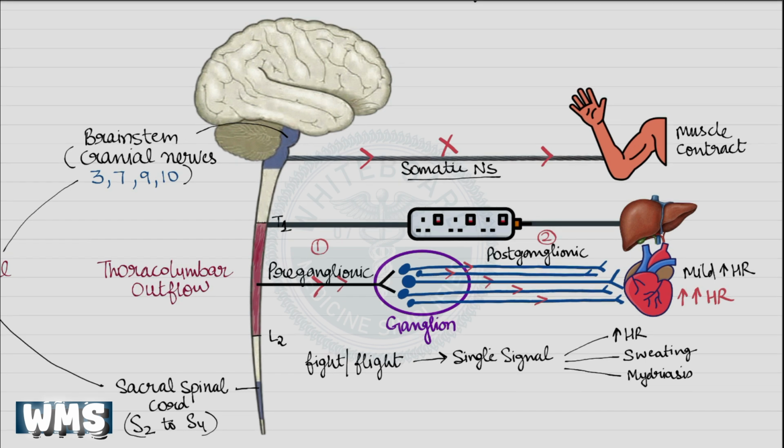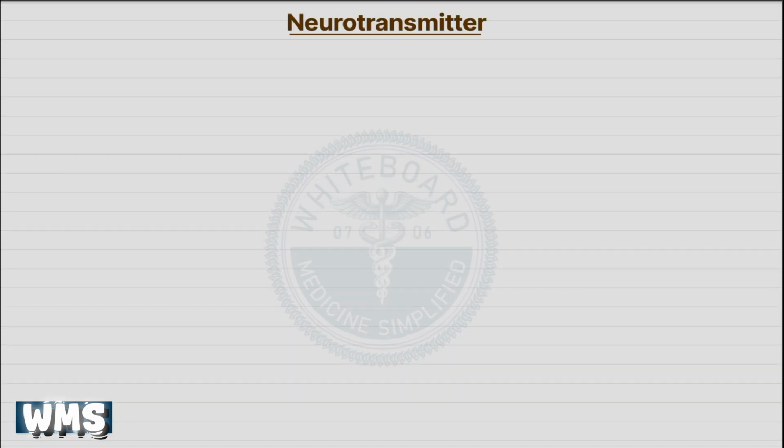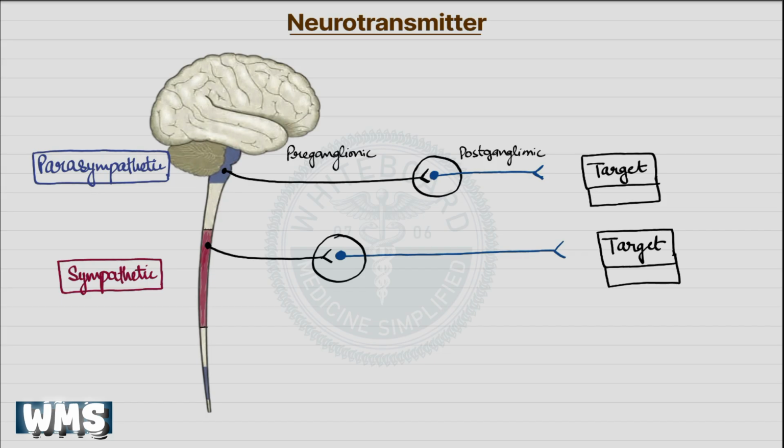Now, the next obvious question is, how do these neurons communicate with each other, and how do they finally act on the target organ? To answer this, we must now discuss the neurotransmitters of the sympathetic and parasympathetic nervous system. The neurotransmitter released by all preganglionic autonomic fibers, whether sympathetic or parasympathetic, is acetylcholine. This acetylcholine is released at the ganglion and helps transmit the signal to the next neuron. After the ganglion, the pathway continues through the postganglionic nerve fiber, and this is where the two systems differ.